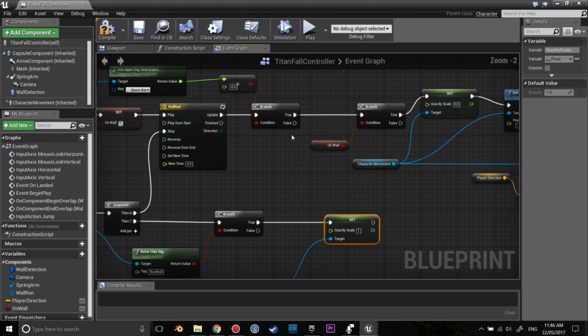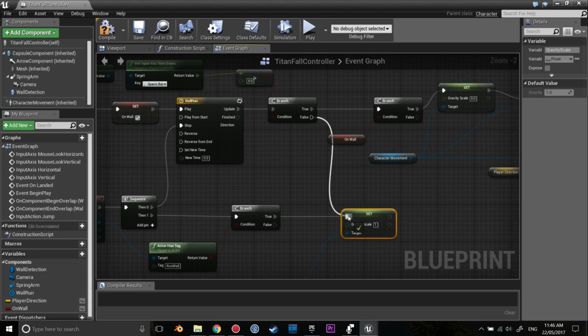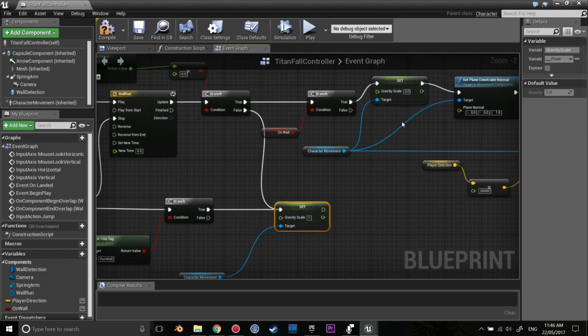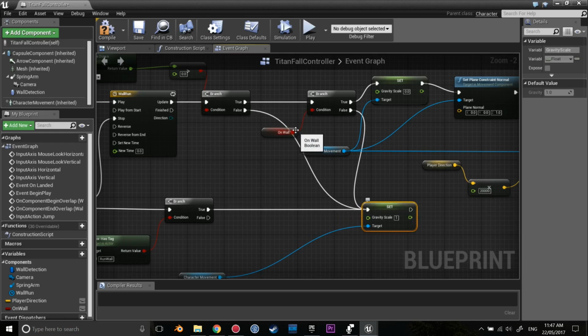We are then going to go, well, if we are no longer holding space, we should probably set our gravity to 1. And also, if we are not on the wall here, we should also set it back to 1. So I'll just drag that out there and put this up here.